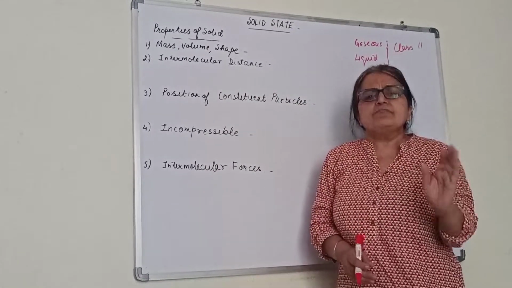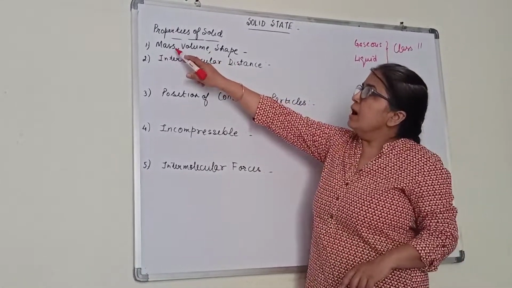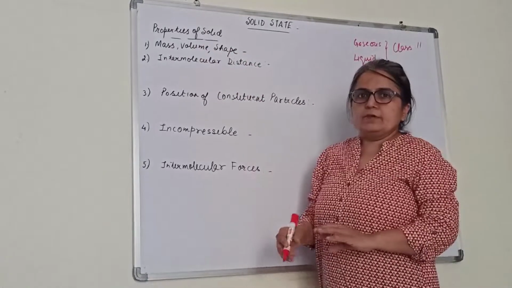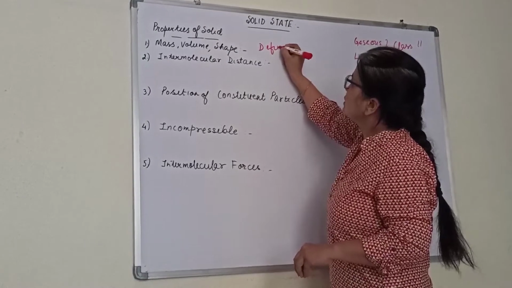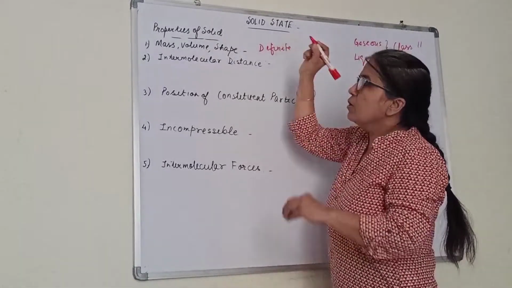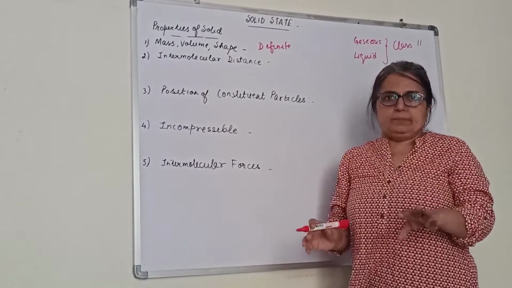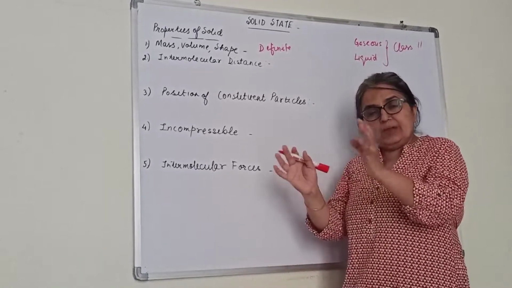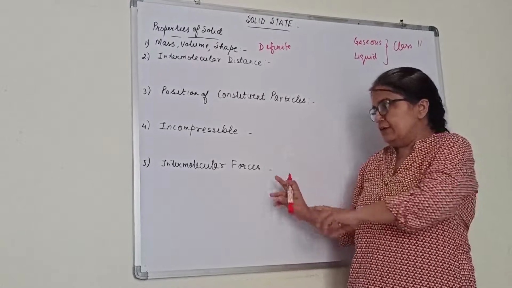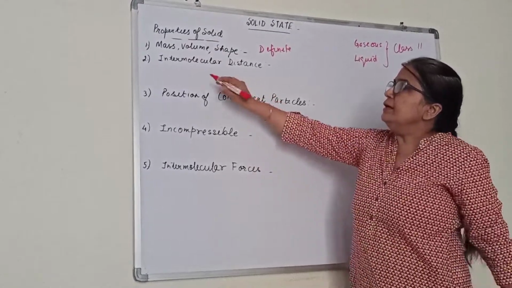That general idea everybody has. Mass, volume, shape. Solids have definite mass, volume and shape. You cannot press it. Of course you will be studying that part here.